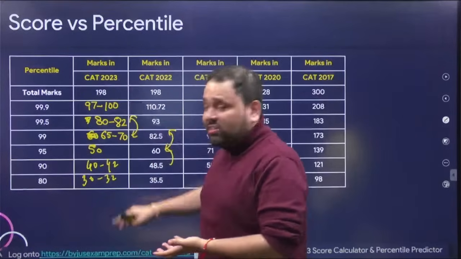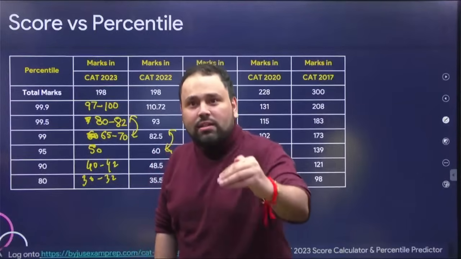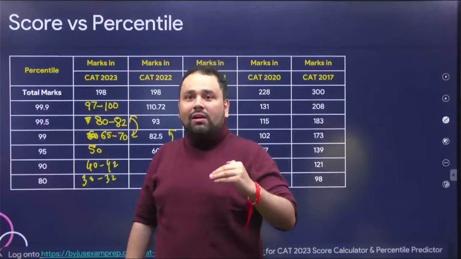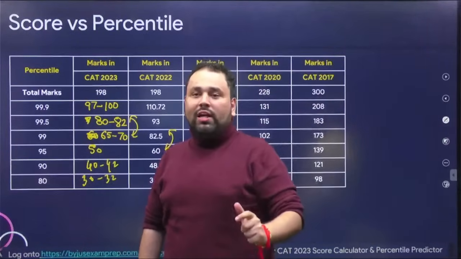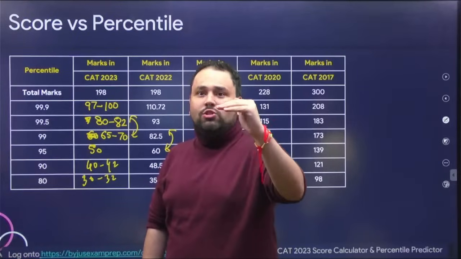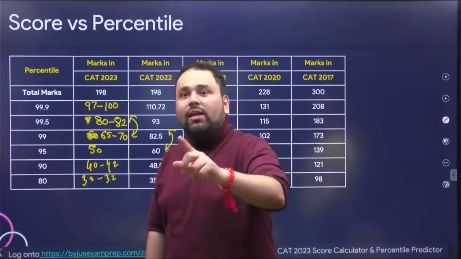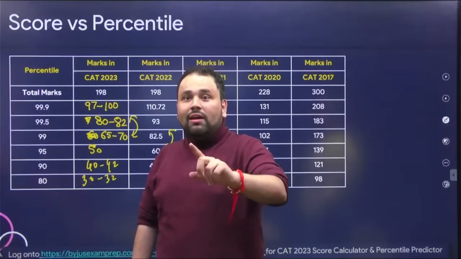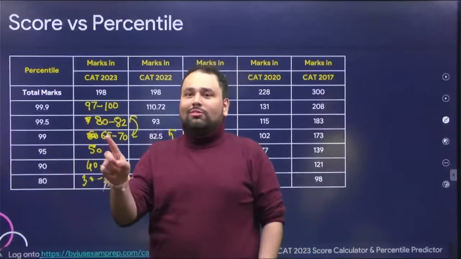you will probably need to score in such a paper 30 to 35 more marks in CAT out of 198 marks to reach the level of that non-engineer female student with 10th, 12th, undergrad at your same level, the same profile as you. And that is where I feel non-engineers will get a benefit. So if you are thinking that they just put in anything, it's hypocrisy, let the calls come.